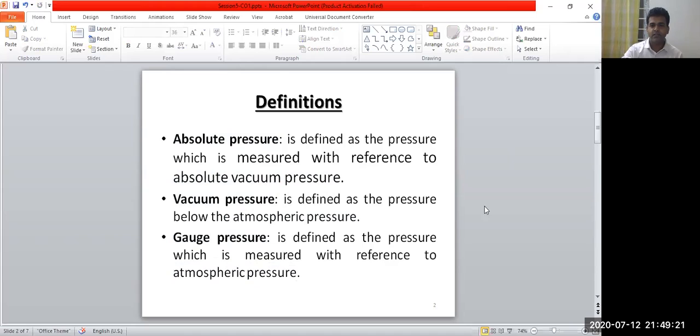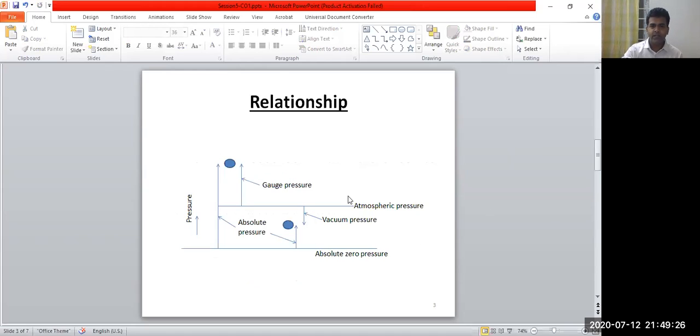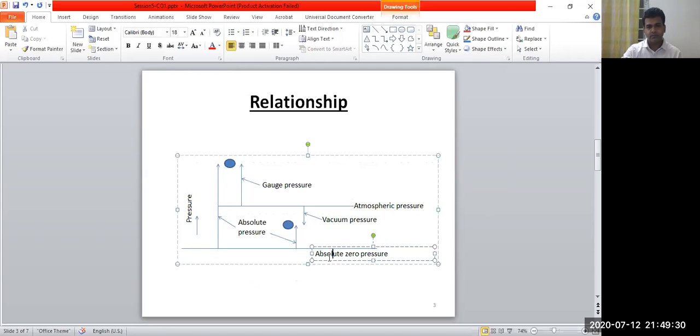So we can see here in the diagram, it will be more clear. See, this is the absolute zero pressure, that is the absolute vacuum pressure. This bottom reference line is the absolute zero pressure line.